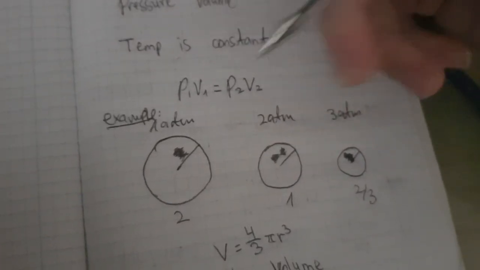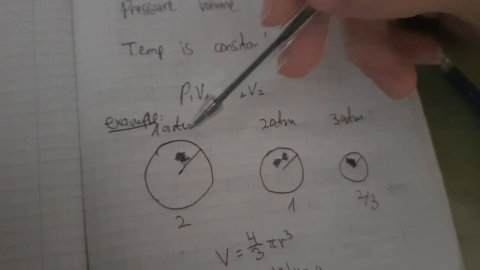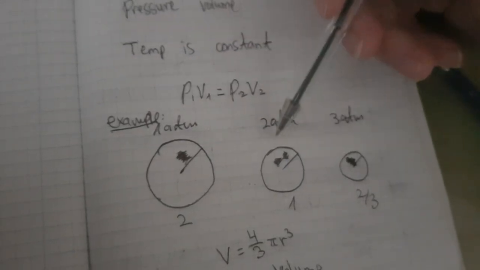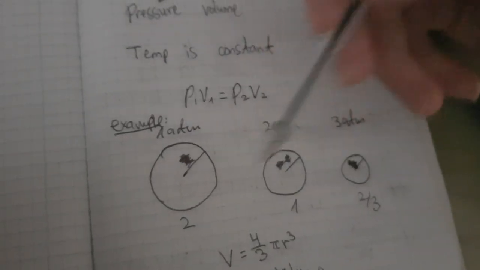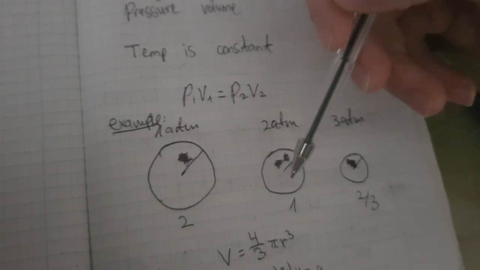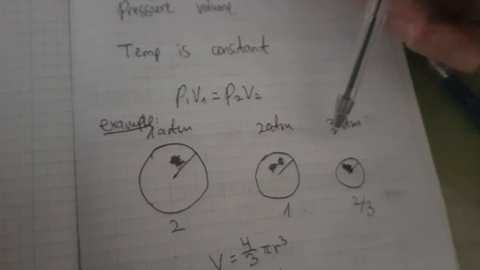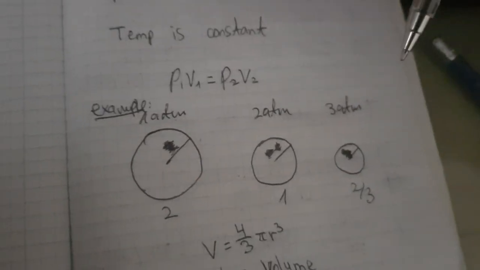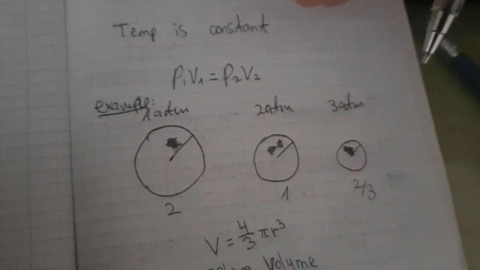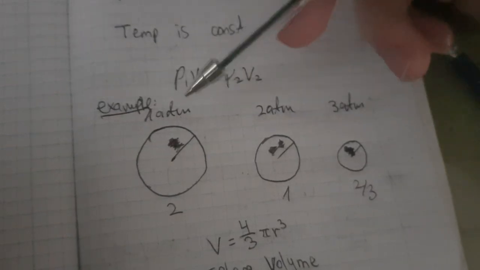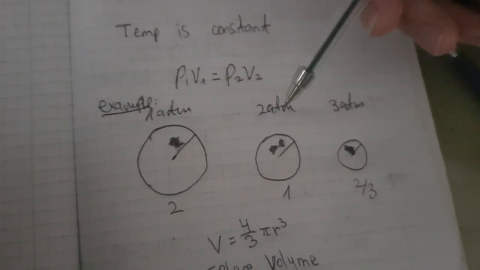Remember that we are talking about multiplications, so moving from 1 atmosphere to 2 atmospheres decreases the volume by a factor of 2, but moving from 2 atmospheres to 3 atmospheres is less in proportion. Think about it.